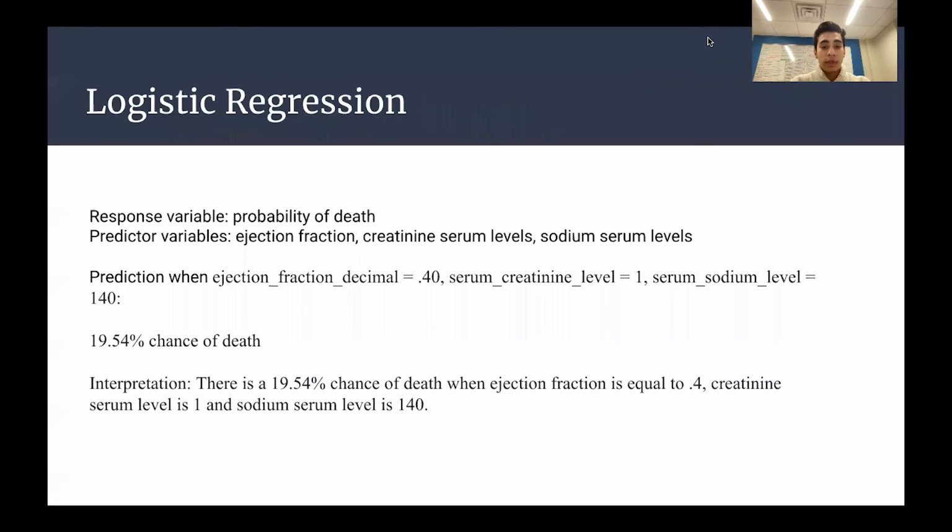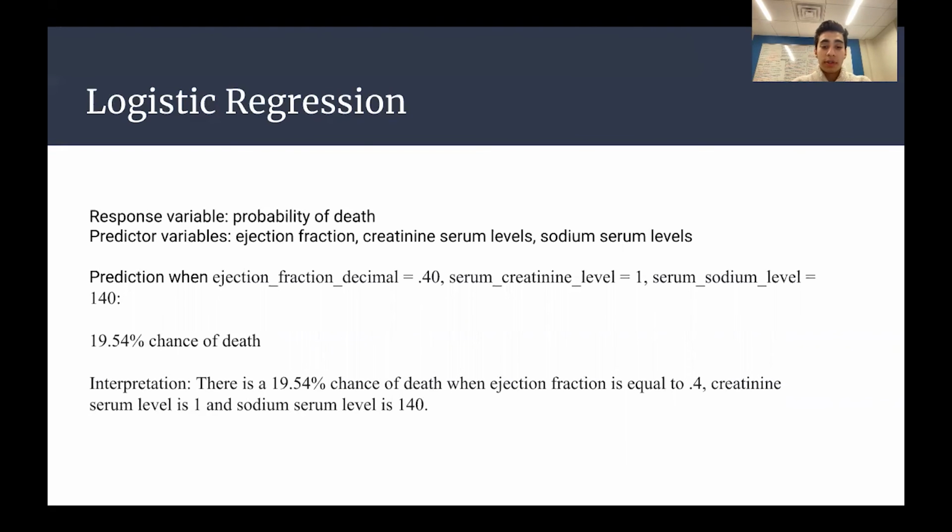So now moving on to logistic regression. Here we're trying to predict whether someone will die or not due to heart failure, a binary outcome, by using ejection fraction, creatinine phosphokinase levels, platelets, creatinine serum level, and sodium serum level.